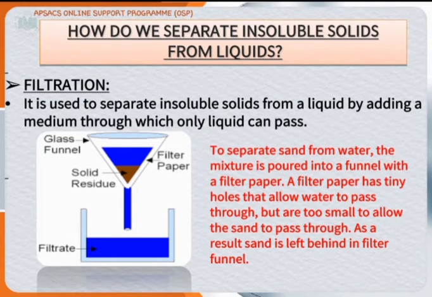The mixture of sand and water is poured into a funnel that has a filter paper in it. The filter paper has tiny holes that allow water to pass through, but are too small to allow the sand particles to pass through them. So as a result, sand is left behind in the filter paper and the water is gathered in the beaker. This is how we can separate insoluble solids from liquids.